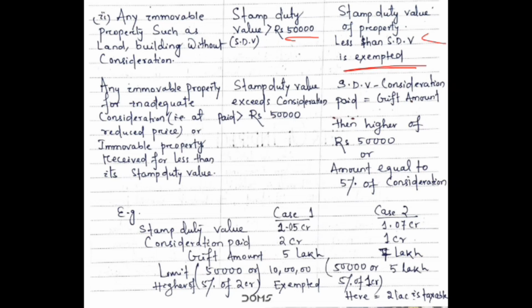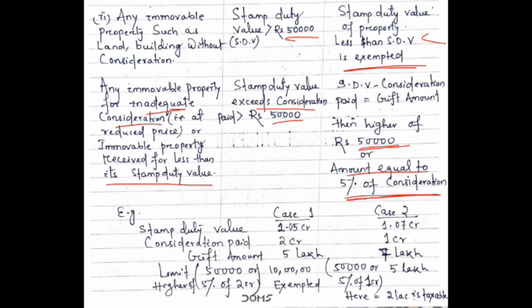Okay. Now in the next case, if any immovable property is received for inadequate consideration, that is at a reduced price, or for less than its stamp duty value. It means if any person receives a gift for less than its stamp duty value, then the amount by which the stamp duty value exceeds the consideration paid will be the gift amount, and if that gift amount exceeds rupees 50,000, it will be taxable. How much? Higher of rupees 50,000 or an amount equal to 5% of the consideration.